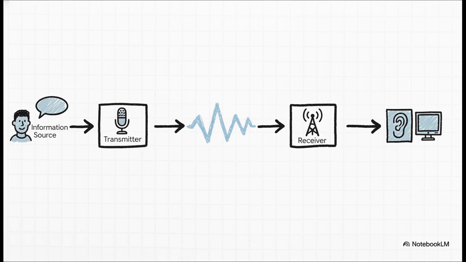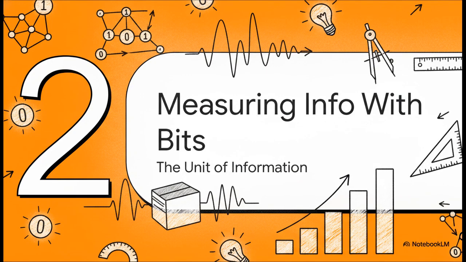It always starts with the information source, right? The thing that produces the message. Then, the transmitter encodes that message into a signal that actually works for the channel. And the channel is just the physical medium the signal travels through. From there, the receiver basically works backwards to decode that signal, finally delivering it to its destination. By looking at communication through this superstructural lens, Shannon gave engineers a completely standardized way to evaluate literally any system. An absolute game changer.